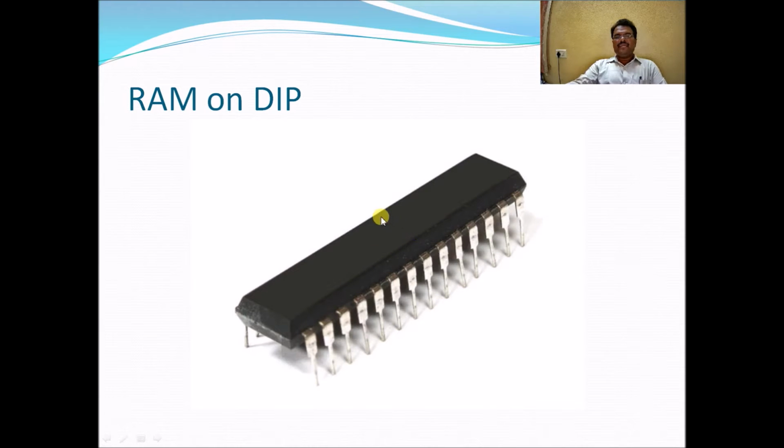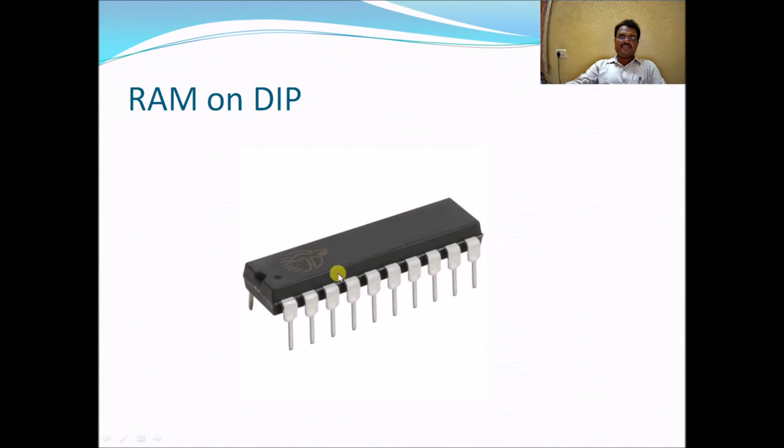This early RAM came in the form of DIP chips, dual inline package. This was used to store information, and it was soldered directly on the motherboard. This is another DIP chip, which was directly soldered on the motherboard to store the information temporarily.